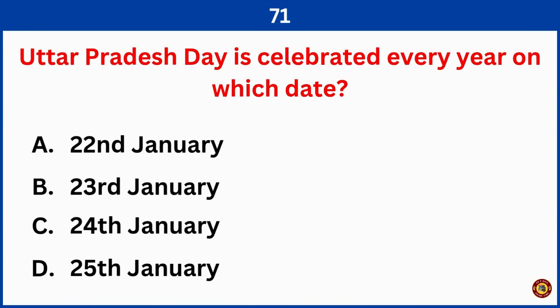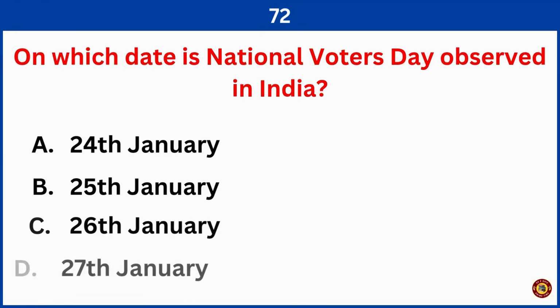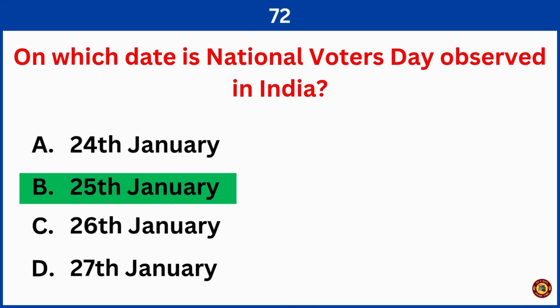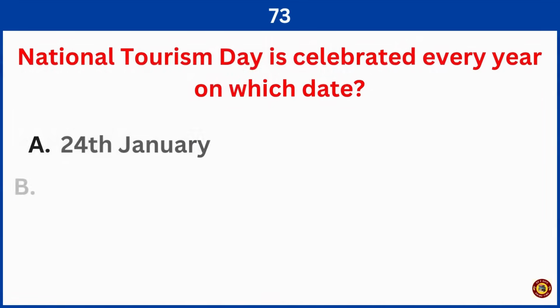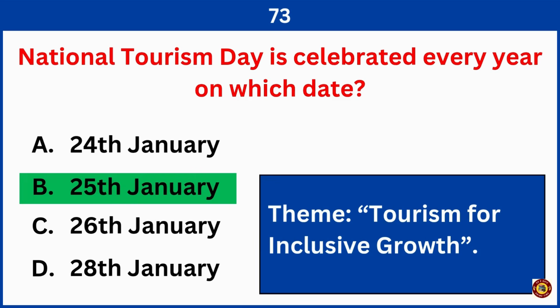Uttar Pradesh Day is celebrated every year on which date? Right answer is option C, 24th January. On which date is National Voters Day observed in India? Right answer is option B, 25th January. National Tourism Day is celebrated every year on which date? Right answer is option B, 25th January.